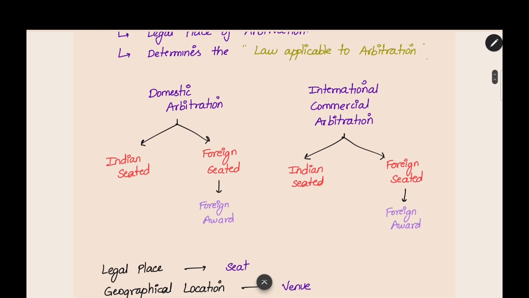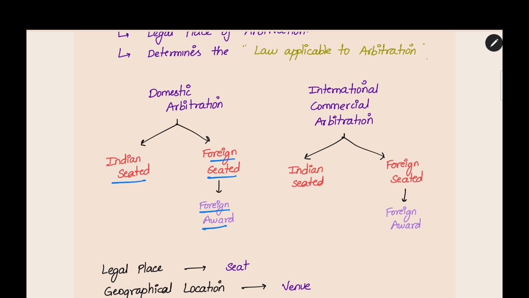Now, the seat, where the legal place is, where it is determined. It is determined in the arbitration agreement. If the legal place is India, it is an Indian seated domestic arbitration. If the legal place is outside India, it is a foreign seated domestic arbitration. And the arbitral award, the decision of the arbitrator under a foreign seated arbitration, will be a foreign award.